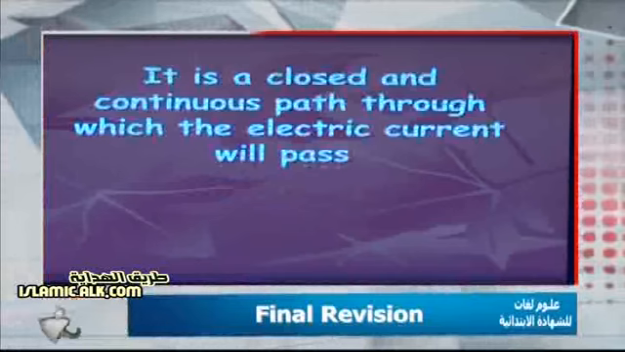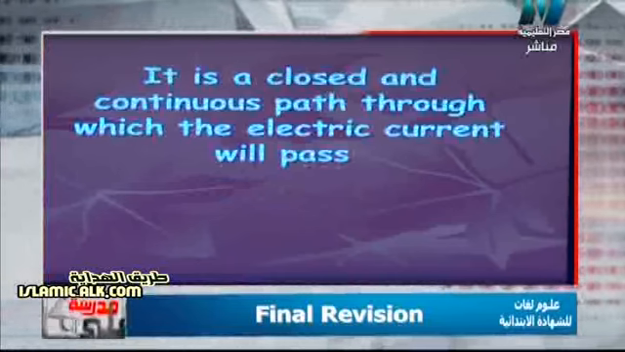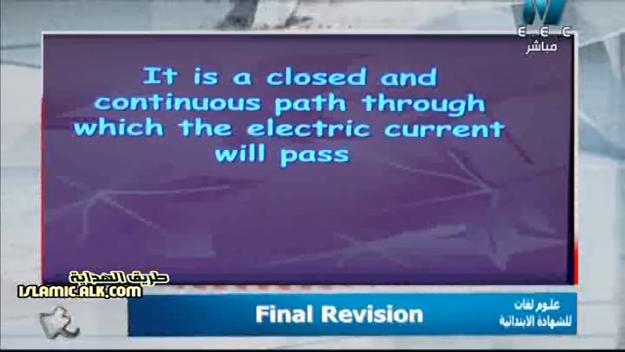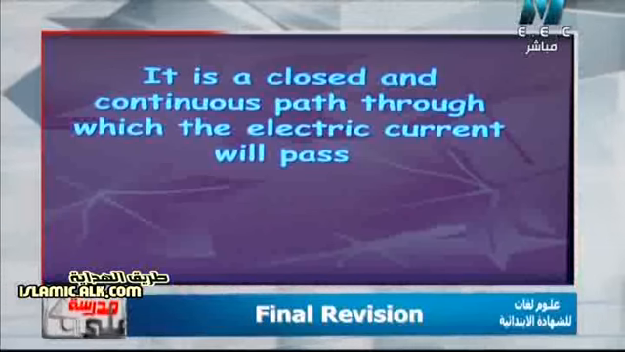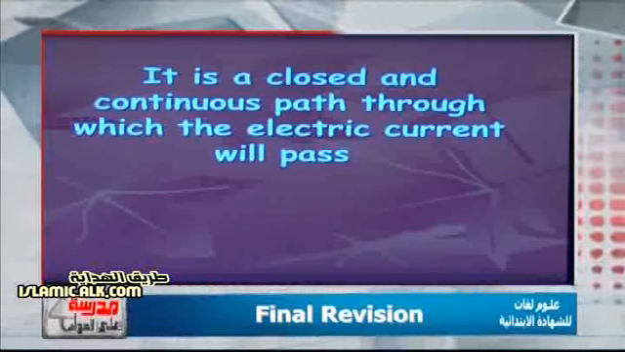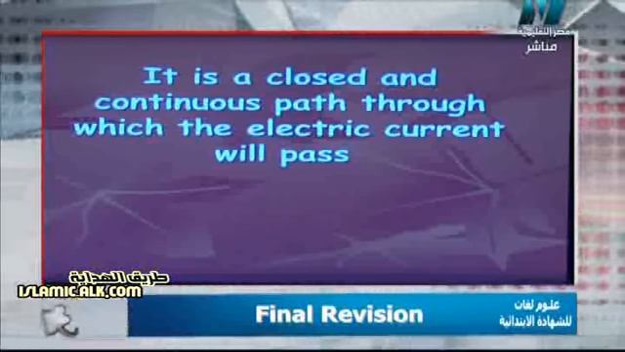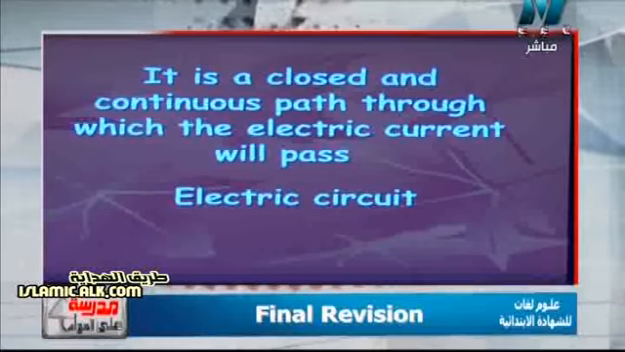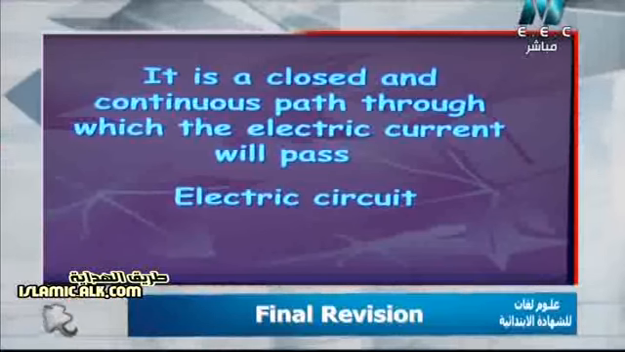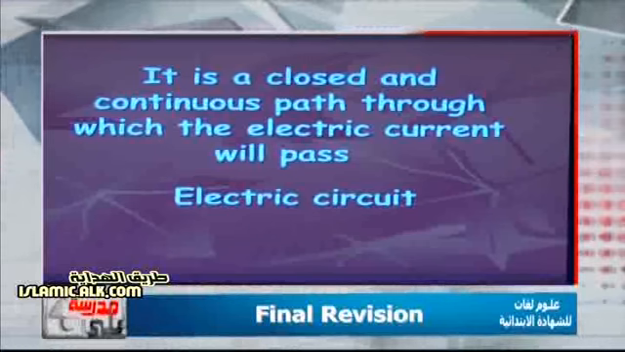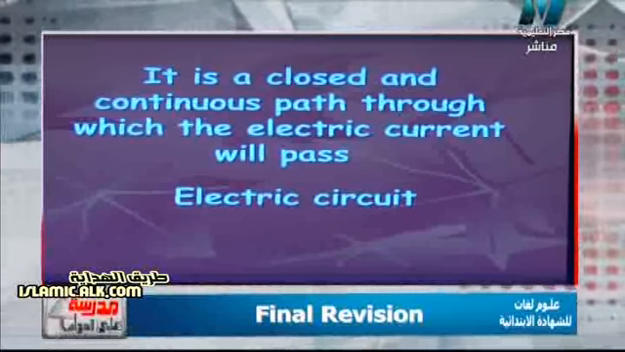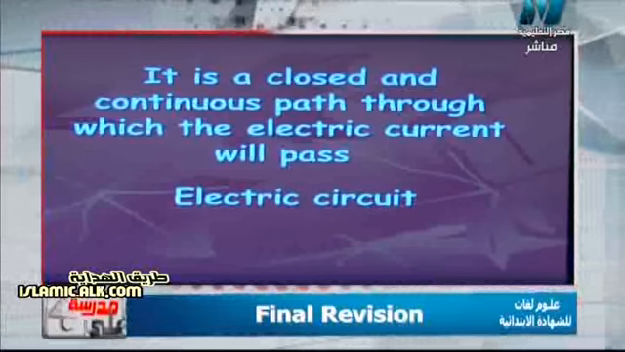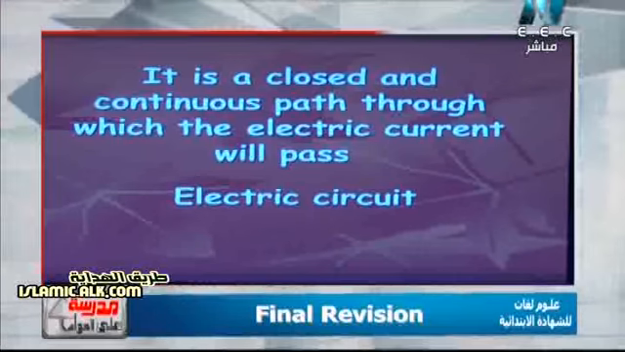Another question. It's a closed and continuous path through which the electric current will pass. Surely it will be the electric circuit. Electric circuit is different from the electric current. So if the question says it's a closed and continuous path through which the electric current will pass, it will be the electric circuit. So what about the electric current?